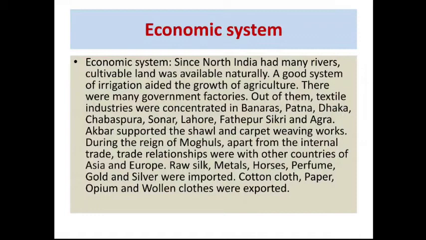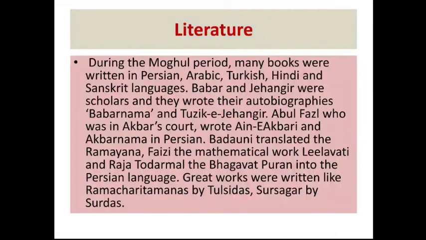During the reigns of the Mughals, apart from internal trade, trade relationships with other countries of Asia and Europe also started. Many European countries came to India and started trading. Raw silk, metals, horses, perfume, gold, and silver were imported. Cotton, cloth, paper, opium, and woolen clothes were exported. Spices, especially pepper and cardamom, and many other products were also exported.